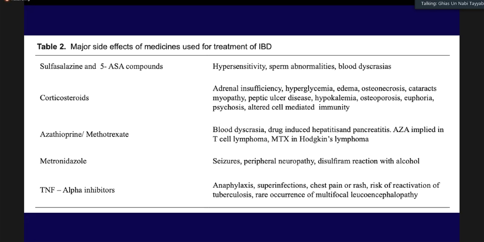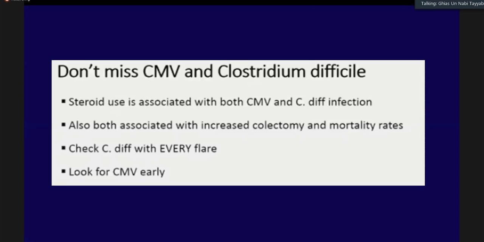And once again, an important message: one should not miss CMV and Clostridium difficile, not just in people who are suffering from ulcerative colitis and dependent on corticosteroids or using TNF blockers, but in all other patients as well. So every time a person presents with a flare, it is important that we check Clostridium difficile toxin, and we should be looking for CMV infection as well, on biopsy as well as on histopathology.